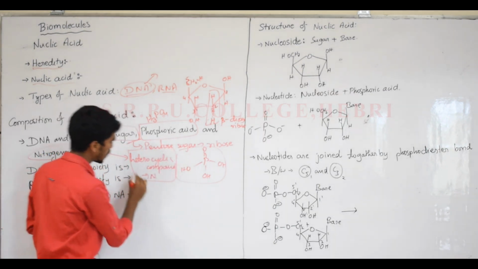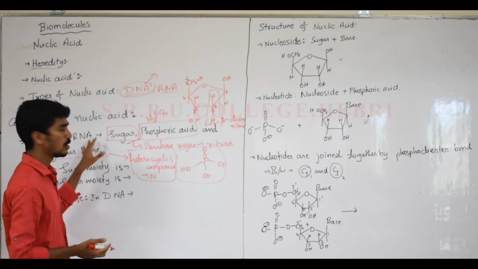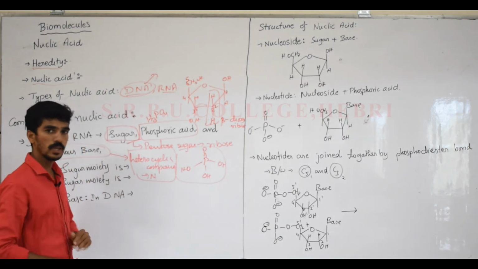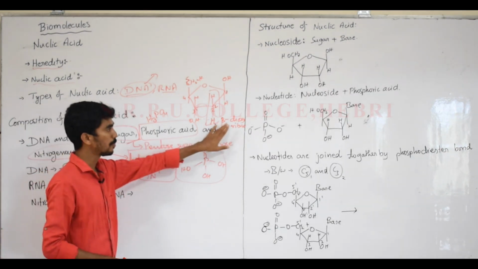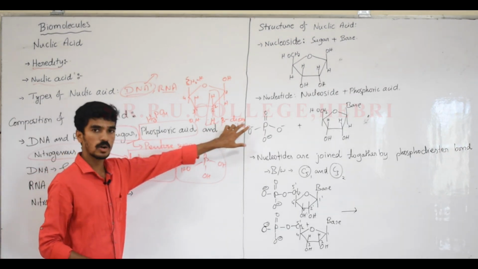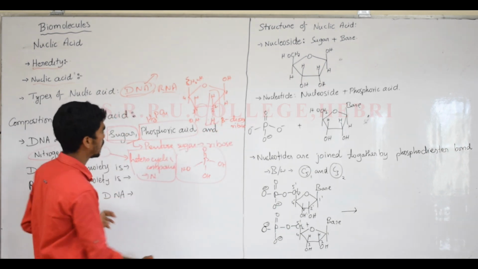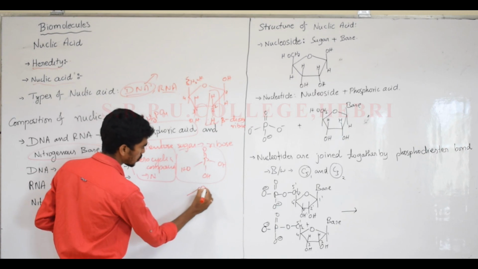So three kinds of chemicals are present in DNA and RNA. The sugar moiety is a ribose sugar, that may be beta deoxyribose sugar for DNA, and ribose sugar for RNA. I will write the ribose sugar unit also here.